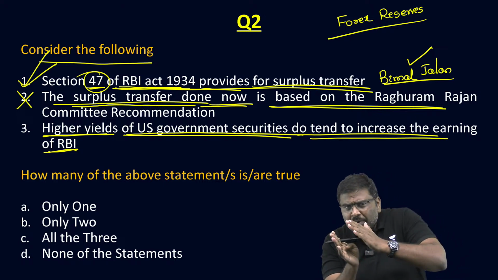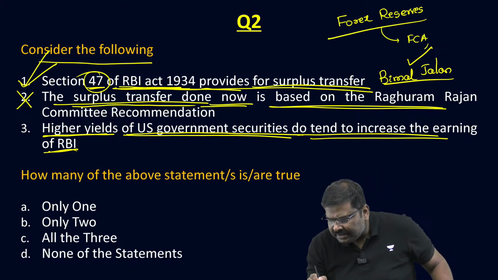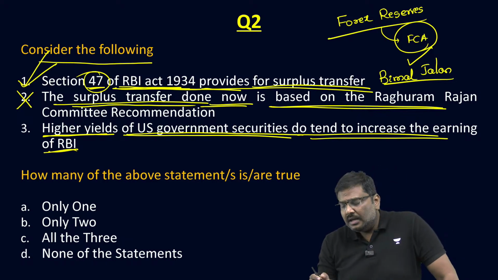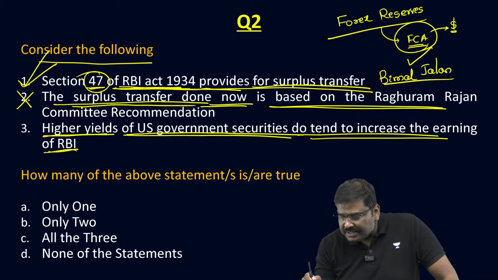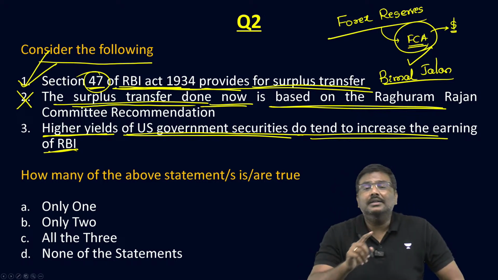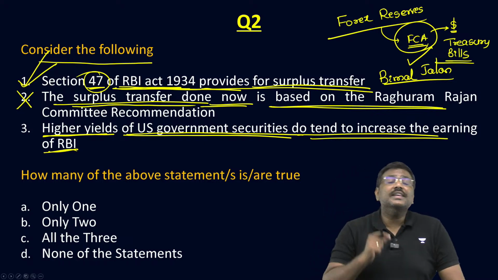Out of the four components, the most important one is the foreign currency asset. And within foreign currency assets, please understand, the most important one is the foreign currency, that is the dollar, and the foreign instruments, that is dollar instruments, which are nothing but treasury bills of the USA government.